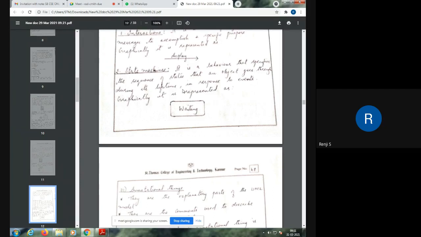To represent that, we use state machines, and to represent a state we use rounded rectangles. So the corners are rounded. If it is a simple rectangle, then it represents a class, but if it is a rounded rectangle, then it represents state machines.